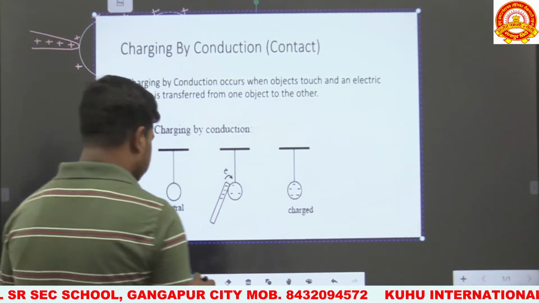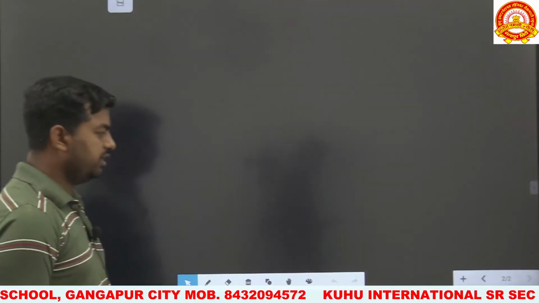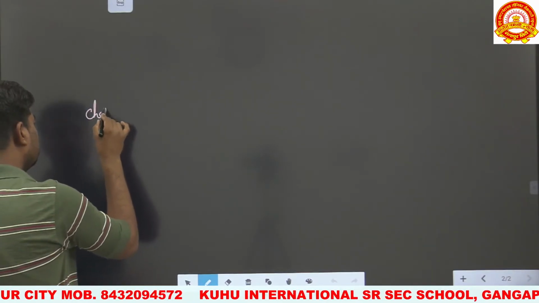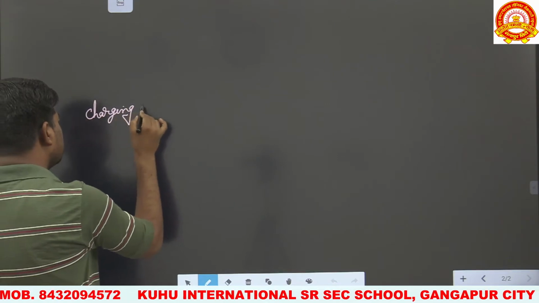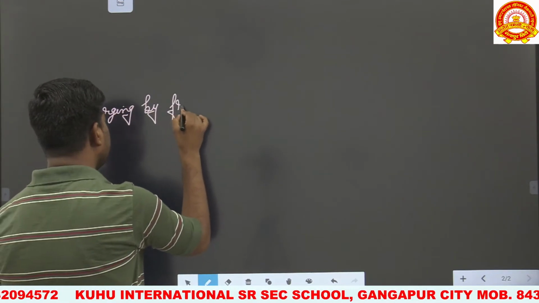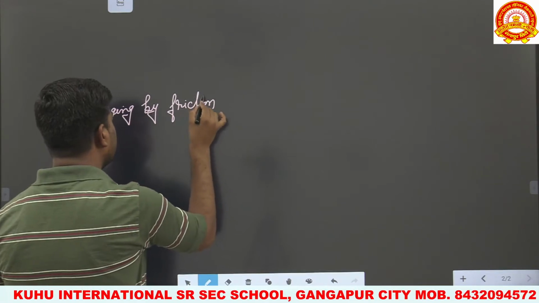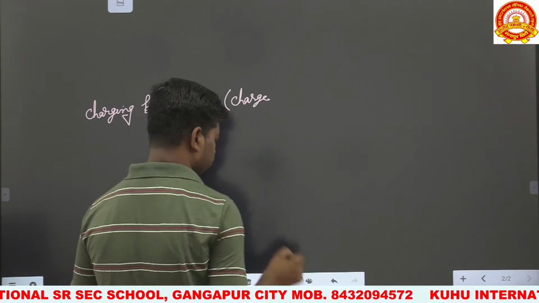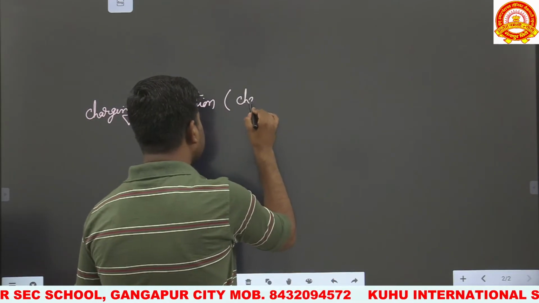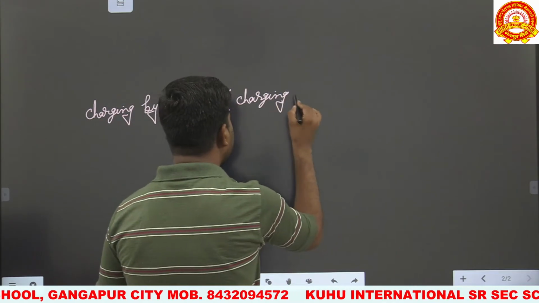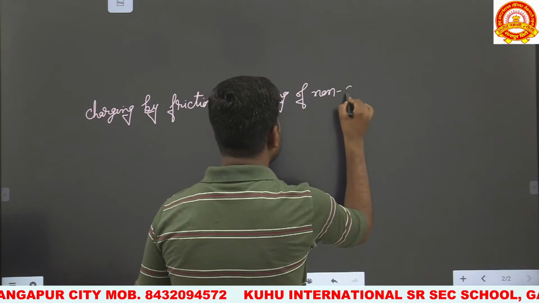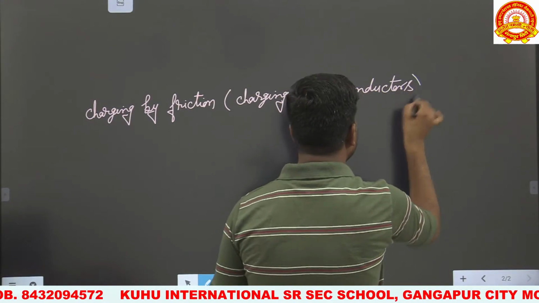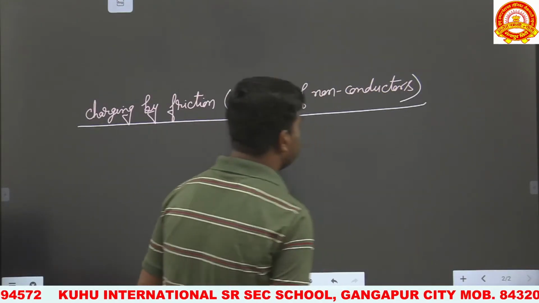Now the next method is charging by friction, or charging of insulators, charging of non-conductors. So we have to talk about how the non-conductors can be charged.